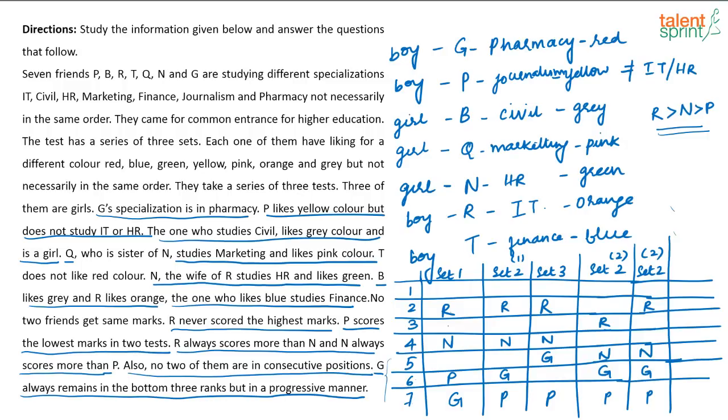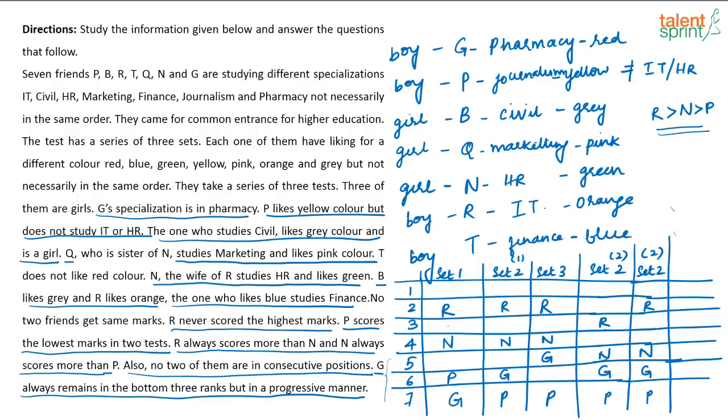See, for set 1, there is only one possibility. For set 3 also there is only one possibility of ranking that can happen, but if you look at set 2, there are more possibilities. It's actually not difficult, right? So if you see, I am sure a lot of you were stuck while solving it, but now that you have understood what is given, it was actually easy.